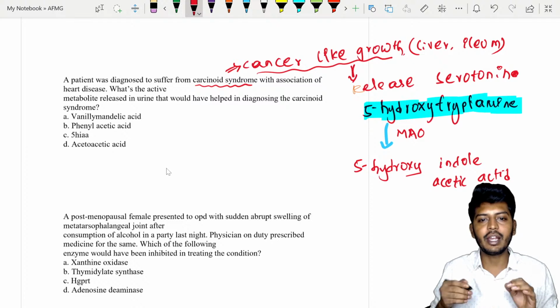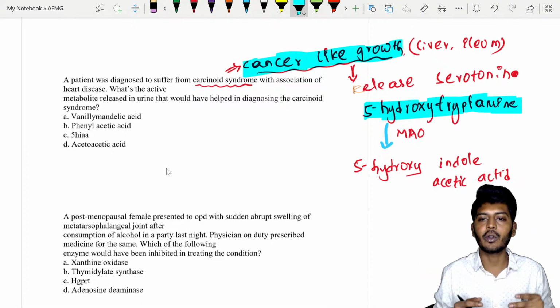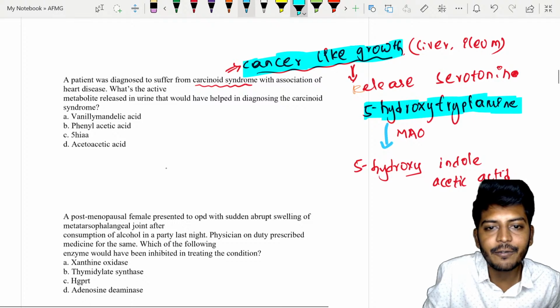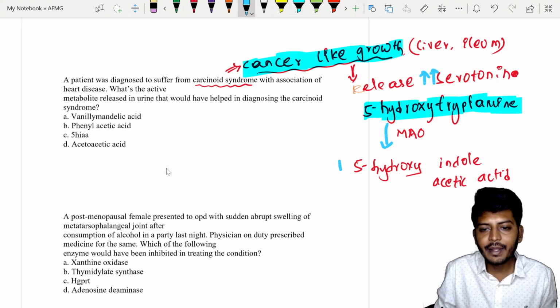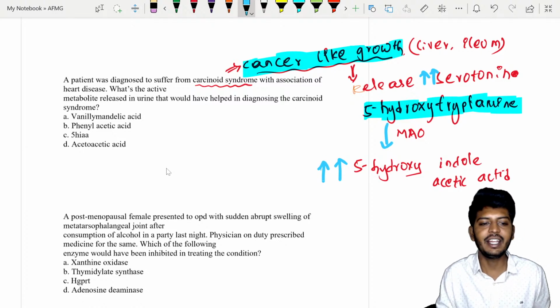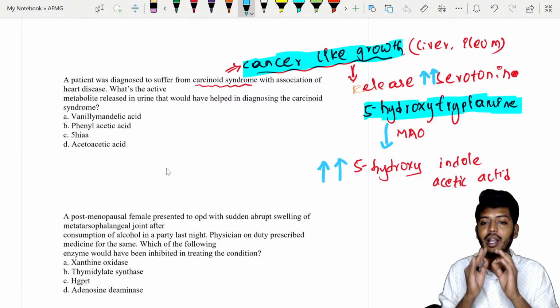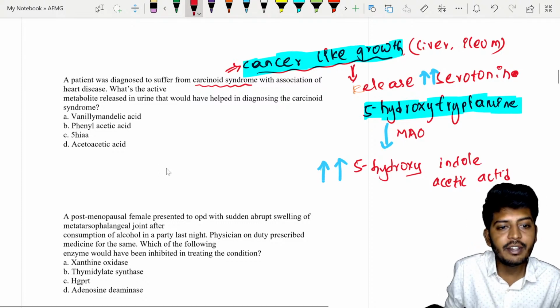So what I'm trying to tell you is that a patient with carcinoid syndrome, a cancer-like growth, will have an increased level of serotonin. That means there is an increased level of 5-hydroxy indole acetic acid. So in a carcinoid syndrome patient, they will have elevated serotonin. Sir, what will be the clinical feature here?